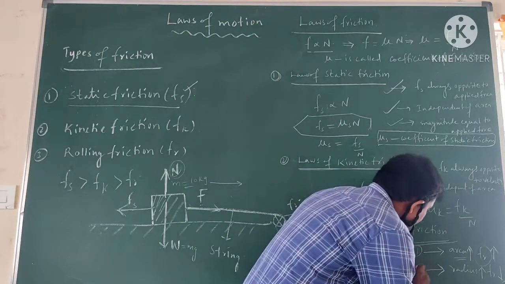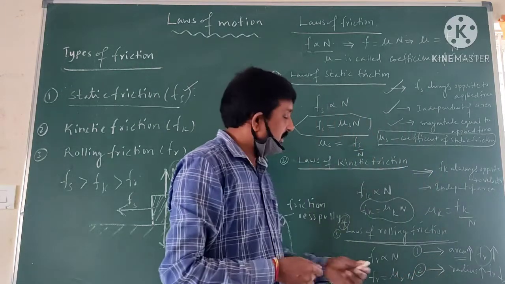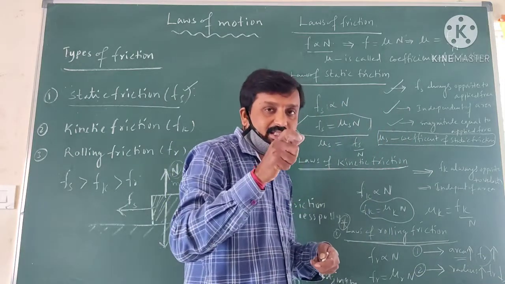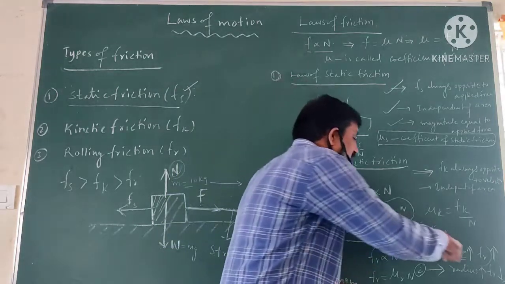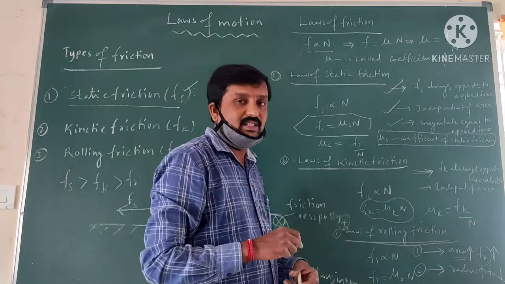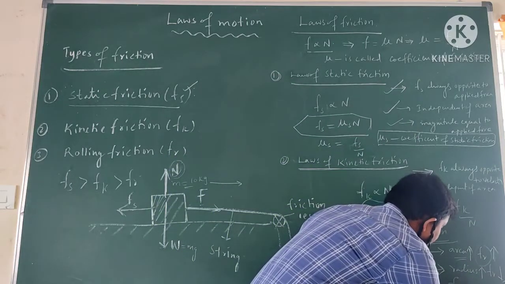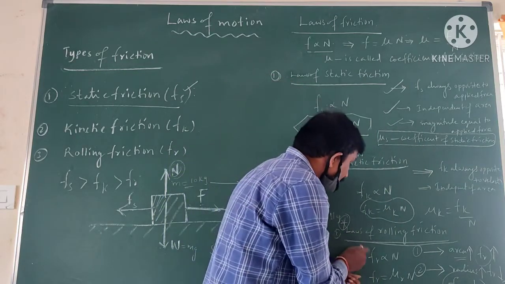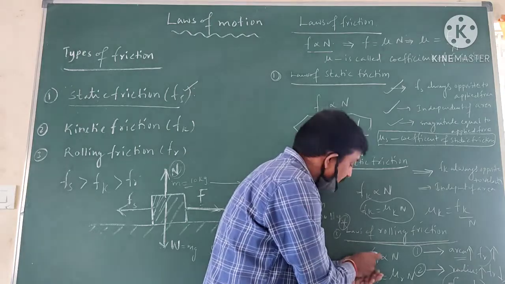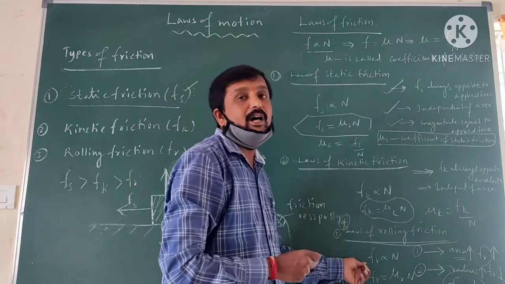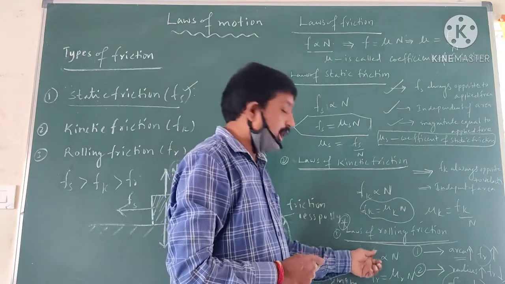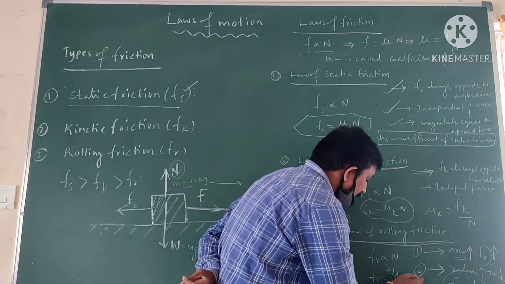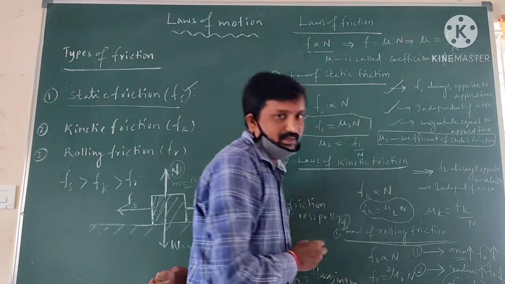And the second one is, if the radius increases, the friction force decreases. So if the radius of contact increases, rolling friction decreases. Decreases means it is inversely proportional to the radius. And next, rolling friction force is directly proportional to the normal force. So Fr is equal to mu r into n, when we remove the proportionality, and mu r is equal to Fr by n. Okay.